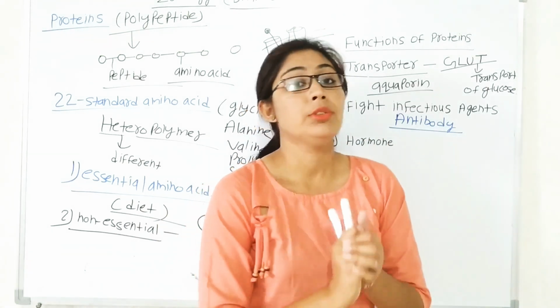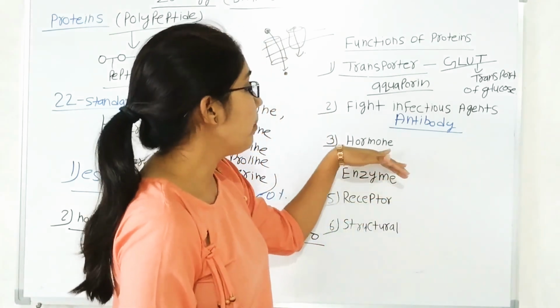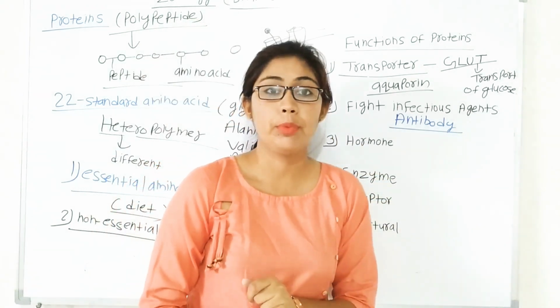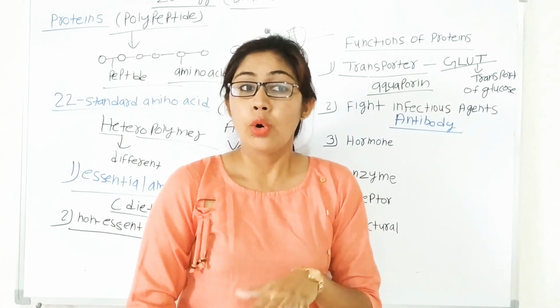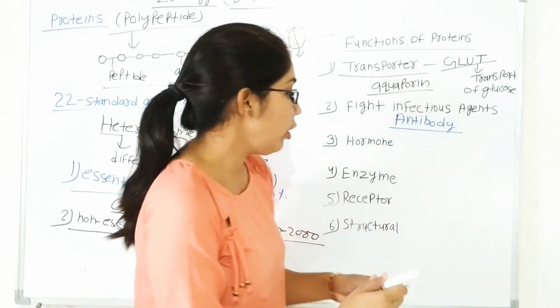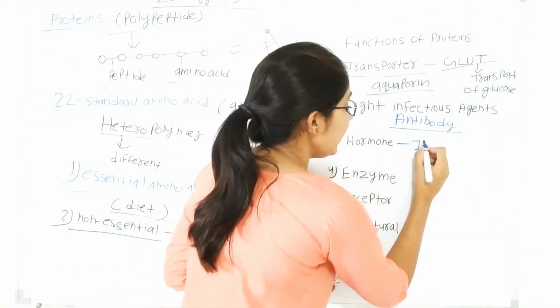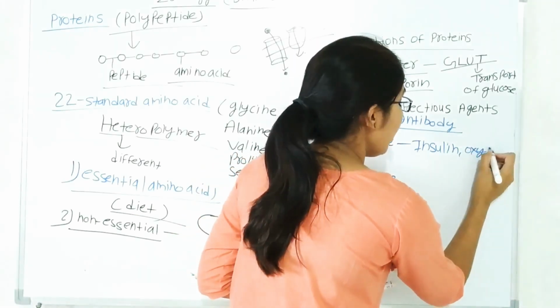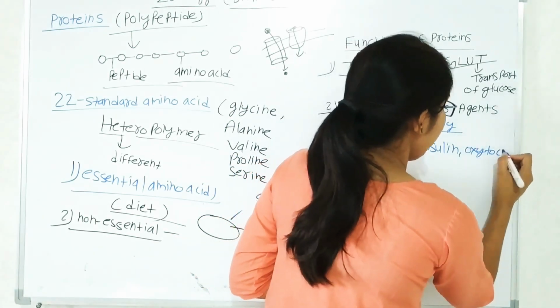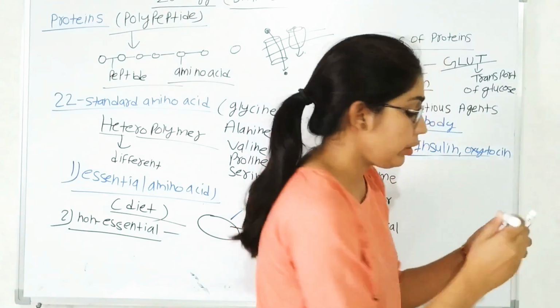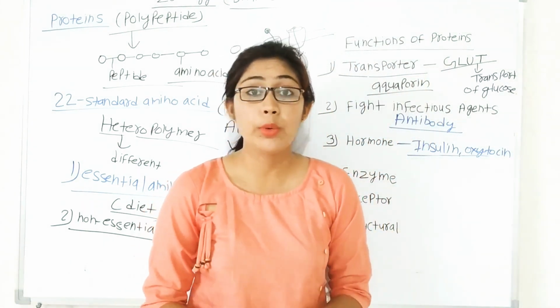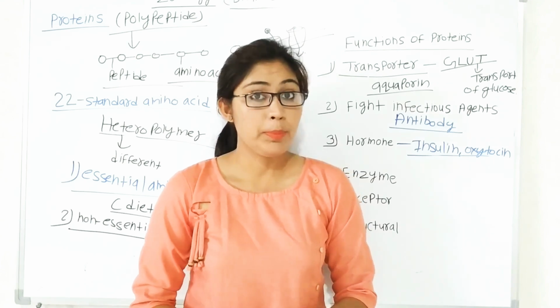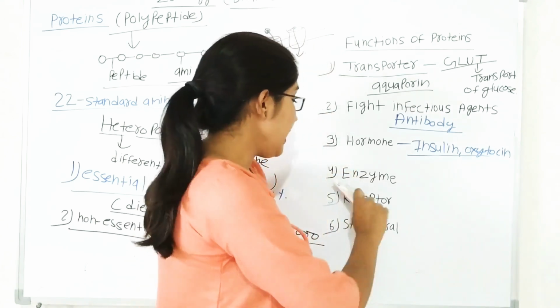Fine. Now the third important role that protein performs in our body is as hormones. You can take some examples of hormones like insulin, oxytocin and vasopressin. They are also made up of protein. Then enzymes.